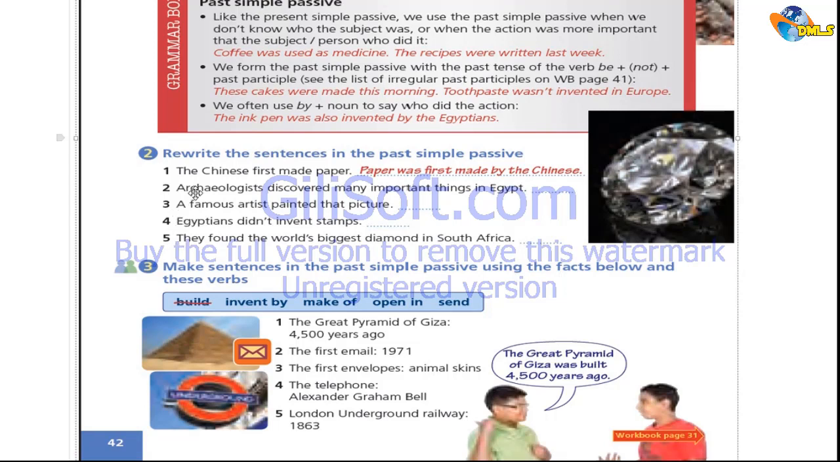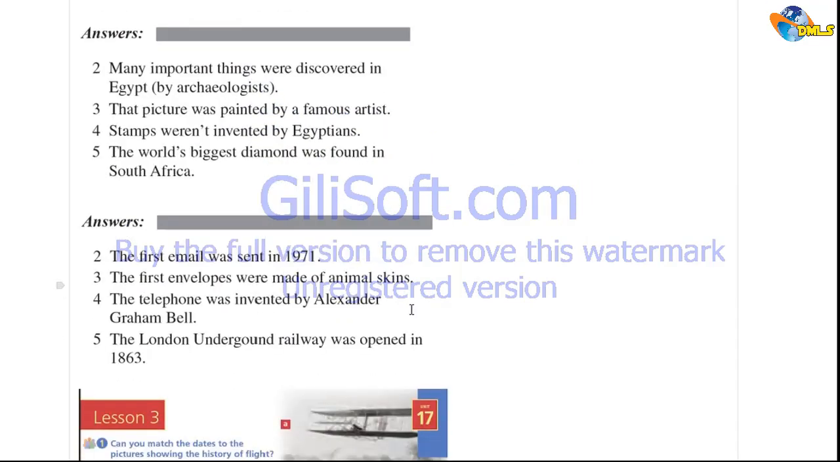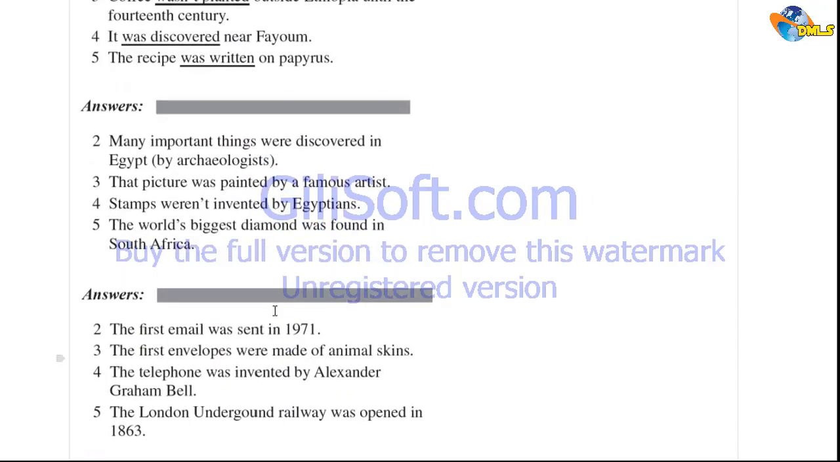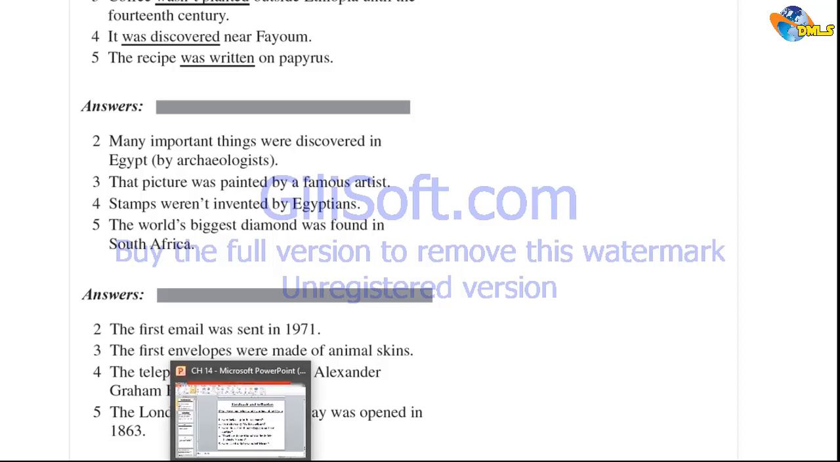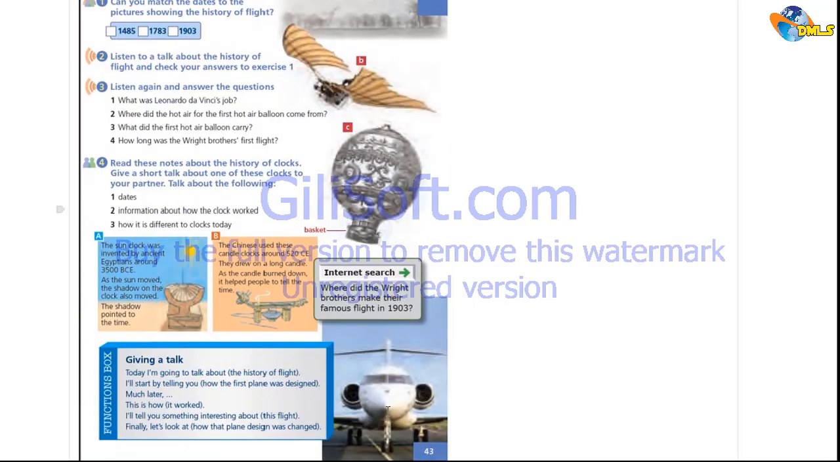Number 2, 3, 4. Let's check out their answers. Archaeologists discovered many important things in Egypt. A famous artist painted that picture. Egyptians didn't invent stamps. They found the world's biggest diamond in South Africa. There are the answers to exercises 2 and 3. Check them out, and then let's move to the next part. Moving on.